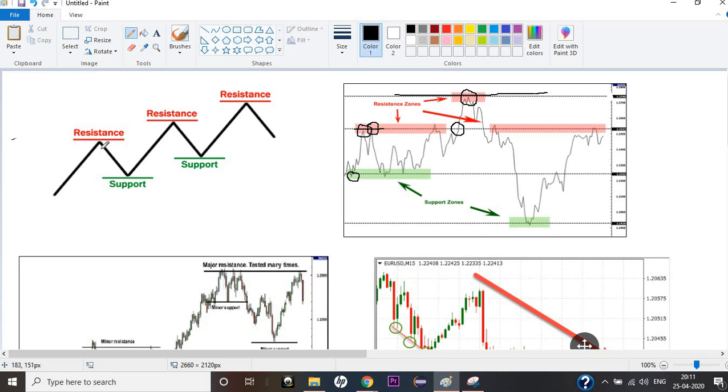The large institutions which manipulate the stock of a company buy a quantity worth millions and billions, so they can manipulate the market. And they decided to sell this particular stock at this point. And what happened is the price went below.